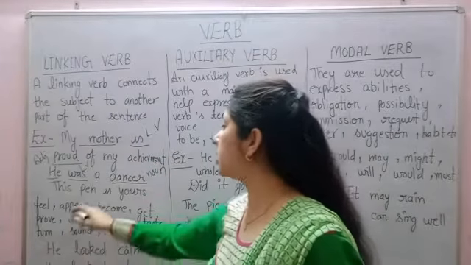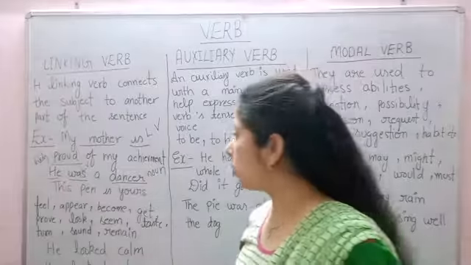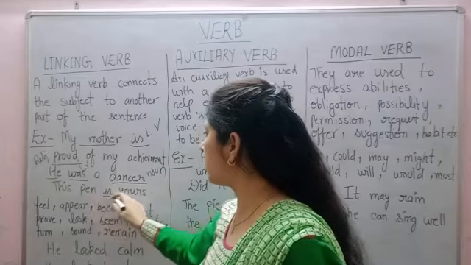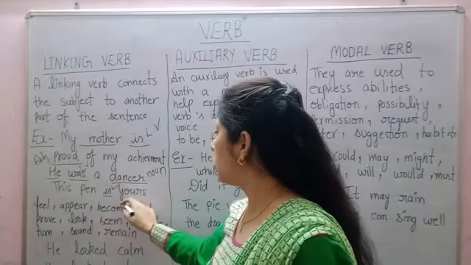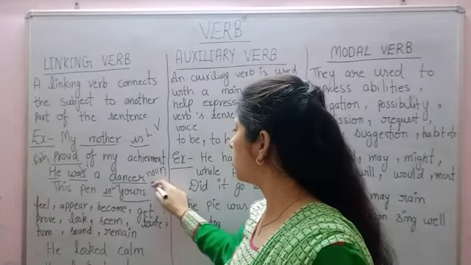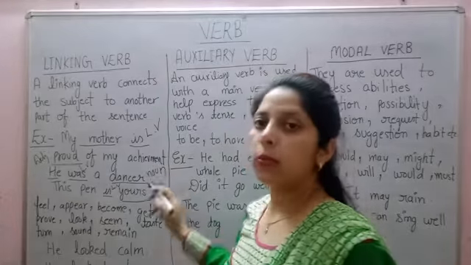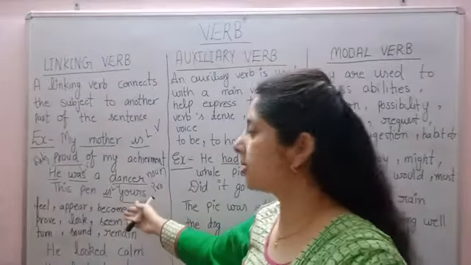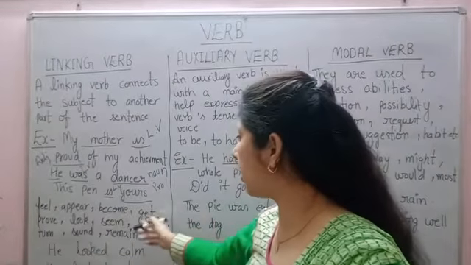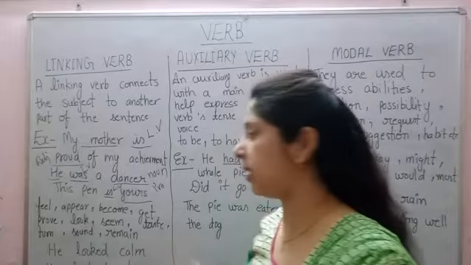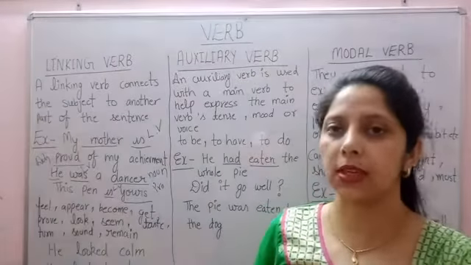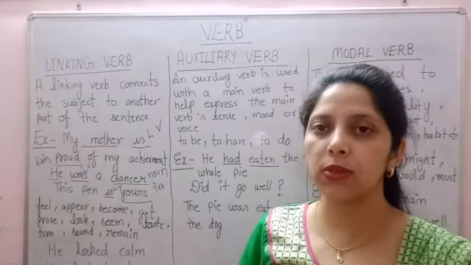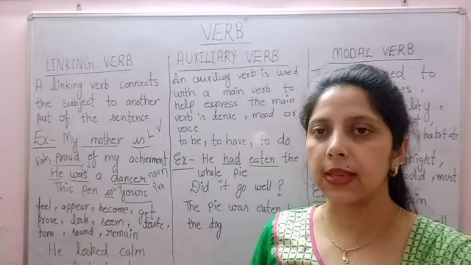Next example, this pen is yours. So this pen is the subject, is is the linking verb, and yours is a pronoun, a possessive pronoun. These verbs, feel, appear, become, get, prove, look, seem, taste, turn, sound, remain, etc., can be used as a linking verb or as an action verb.